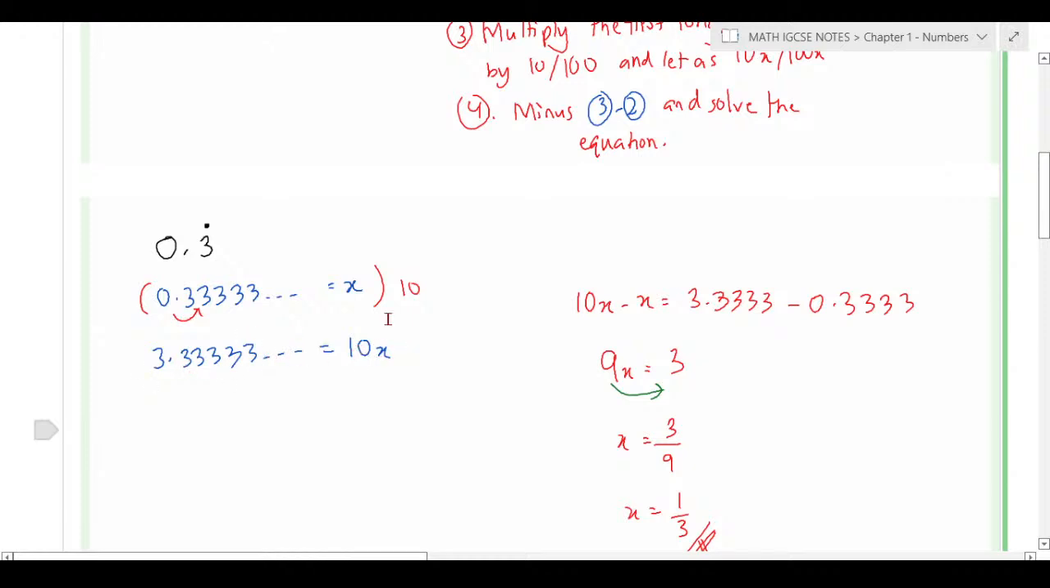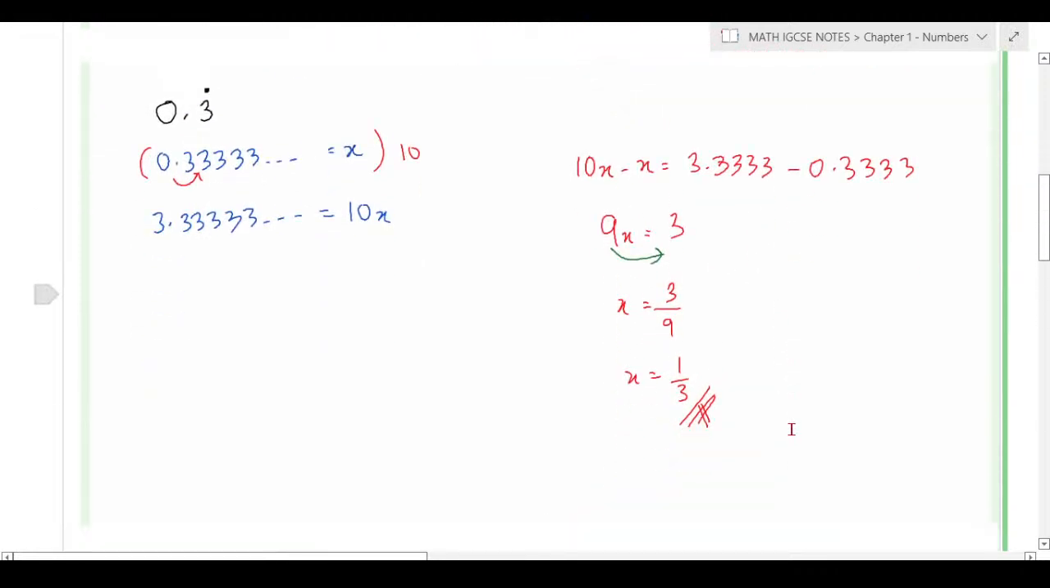Then what do you do? You calculate 10x minus x, which equals 3.333 minus 0.333. That means the recurring part is cancelled, so it's just left with 3 minus 0, which is 3. So 9x equals 3, which is 3 over 9, and you can simplify it to 1 over 3.